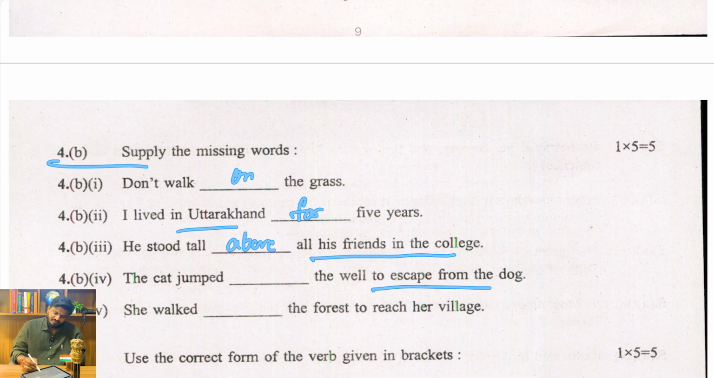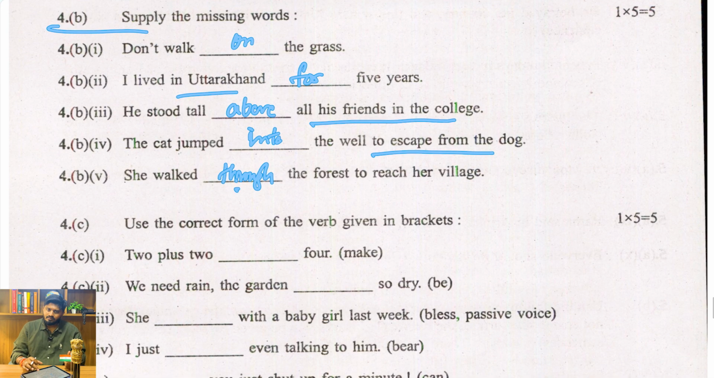"The cat jumped dash well to escape from the dog." "The cat jumped into the well" may be the right one. "She walked dash the forest to reach her village." "She walked through the forest" may be the right word here. Okay, just simple things. These are really primary school basic tasks here.